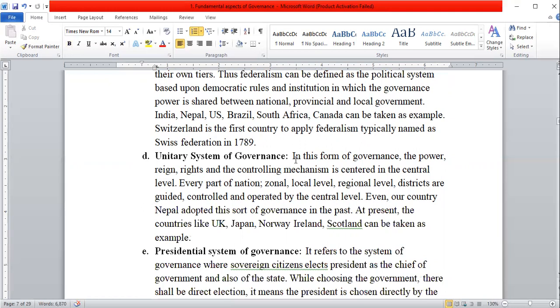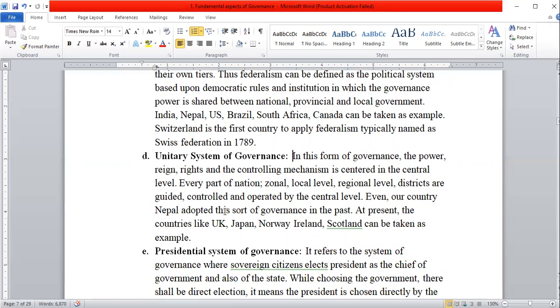There is one capital city, and every office, every decision-making body, and different types of central departments are located in the center. In this type of government, the power, reign, rights, and controlling mechanism are centered at the central level. Every part of the nation, like zones, local levels, regional levels, and districts, is guided, controlled, and operated by the central level.